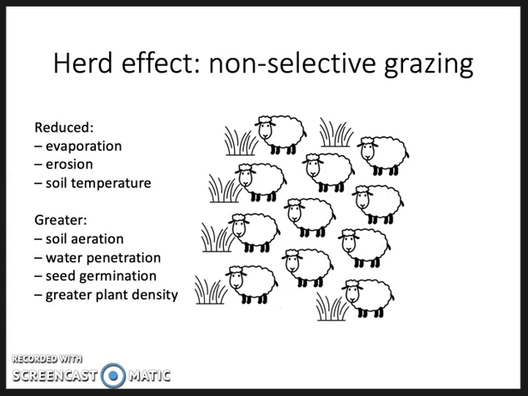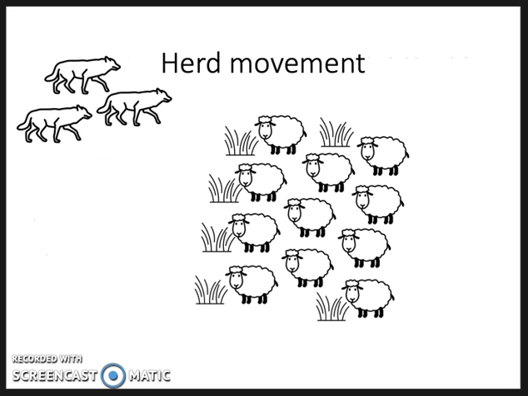Positive impacts of non-selective grazing brought about by herd effect include reduced evaporation, reduced soil erosion, decreased soil temperatures, greater soil aeration, greater water penetration, increased seed germination, and greater plant diversity. Now, let's look at why herds must continually move.